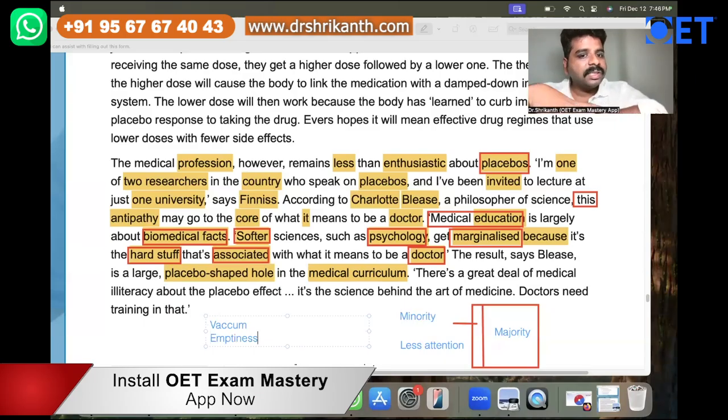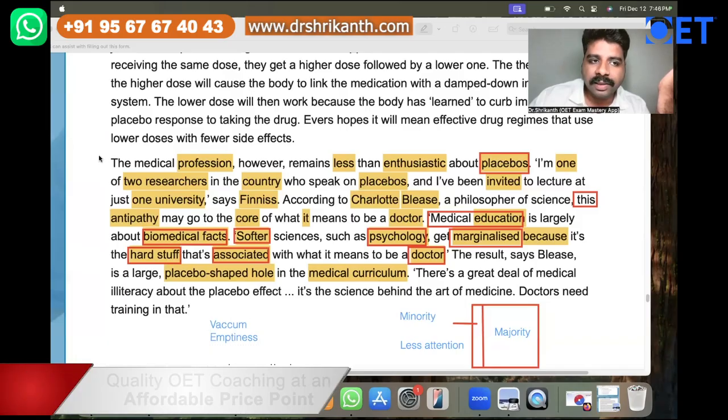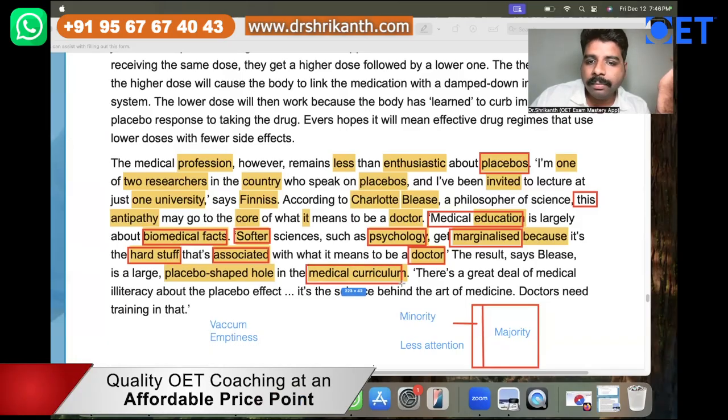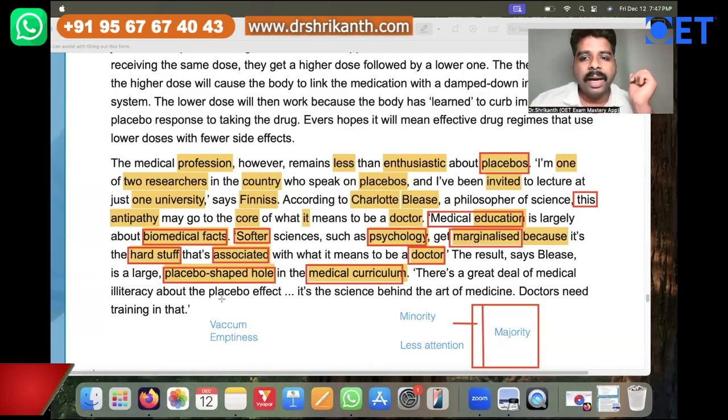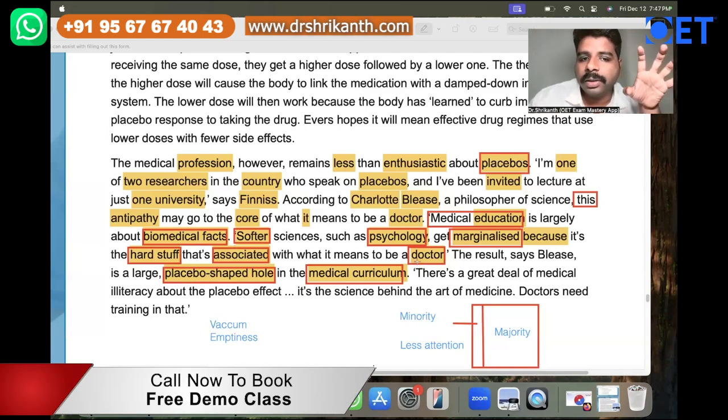So in the medical syllabus, in the medical curriculum, placebo is a big hole. That means there is a big emptiness when it comes to the subject of placebos, right? And why is that? Because it is a soft science. Doctors over here don't like psychology. Since they don't like psychology, placebos are omitted.